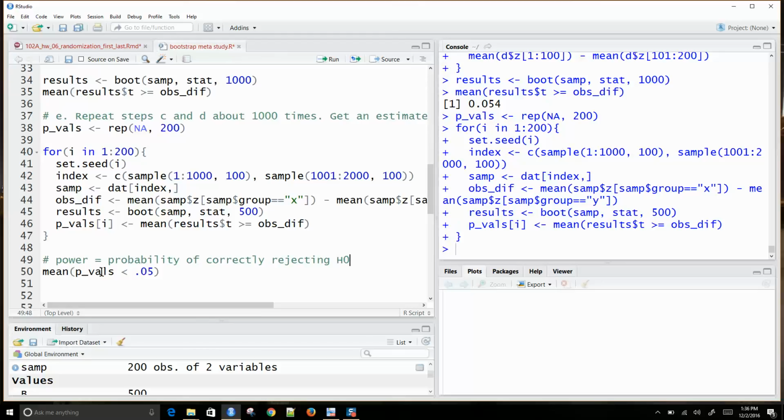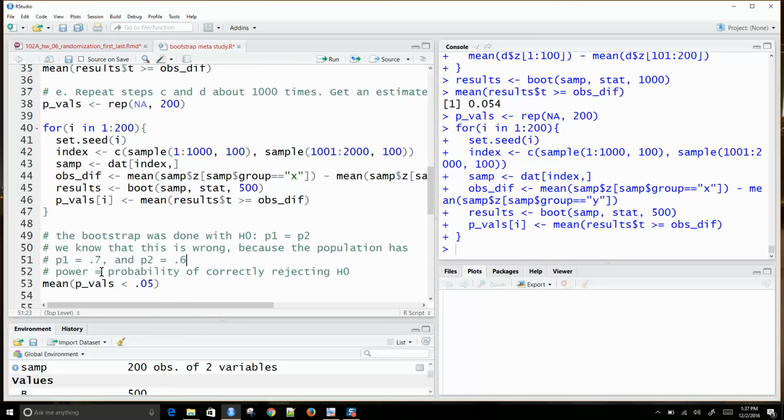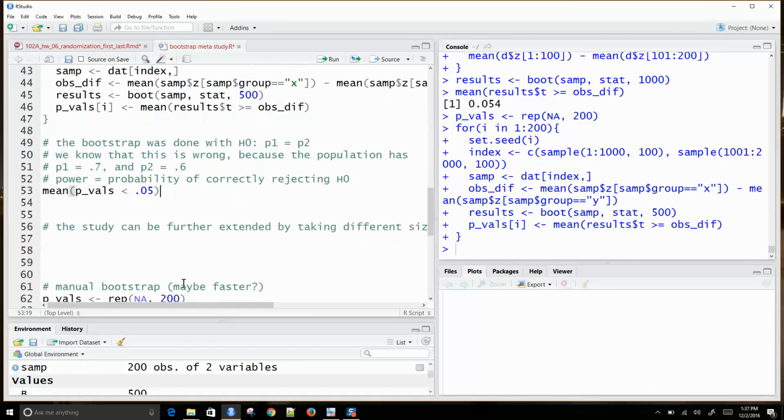So remember, when we've done the bootstrap, the bootstrap was done with the null hypothesis being that P1 is equal to P2. And we know that this is wrong because the population has P1 equal to 0.7 and P2 equal to 0.6. So we know that's wrong, but we just want to know, if I took a random sample of 100 from each group and I did this, how often am I going to be rejecting the null? So this is kind of like using Bootstrap to do a power study.